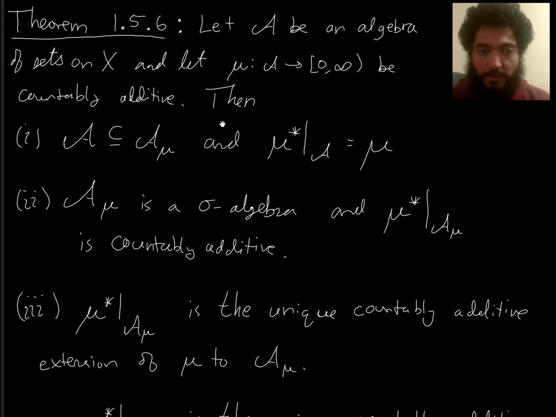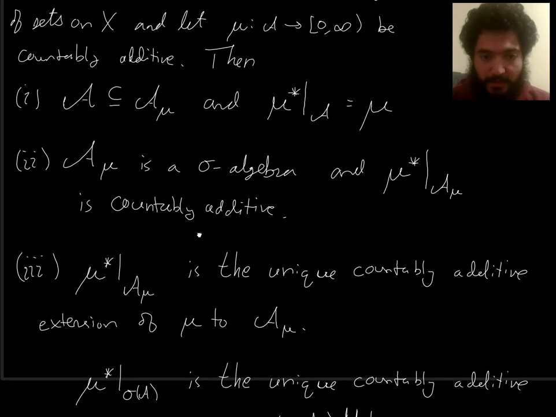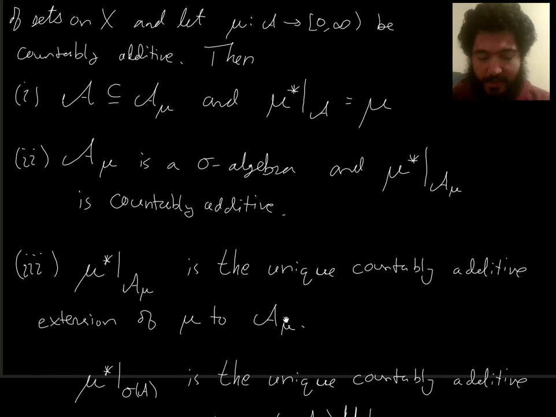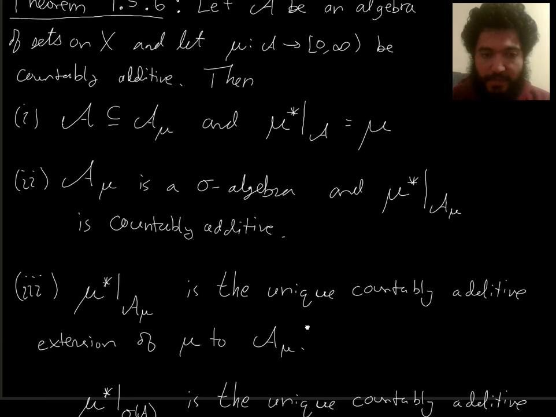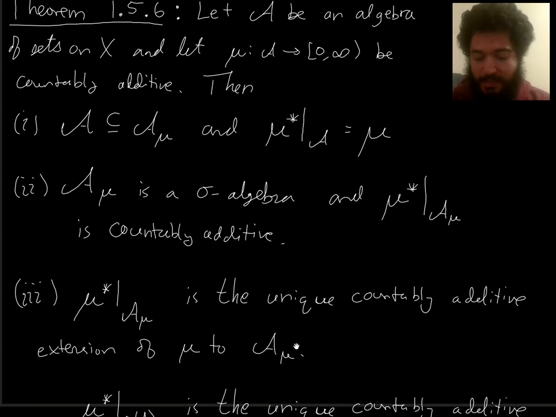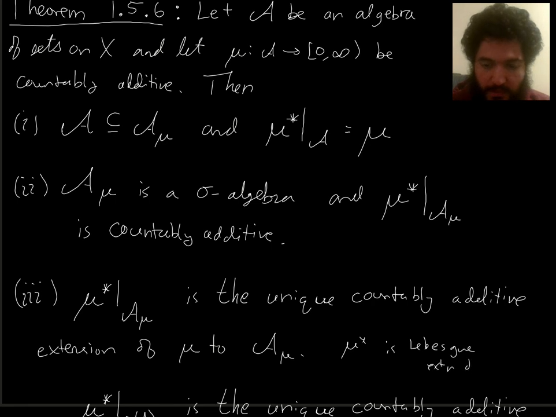When you extend a measure like this to the unique countably additive measure on these mu measurable sets, this is called a Lebesgue extension. So this is like saying mu star is the unique Lebesgue extension of mu. This is kind of what we're showing here.